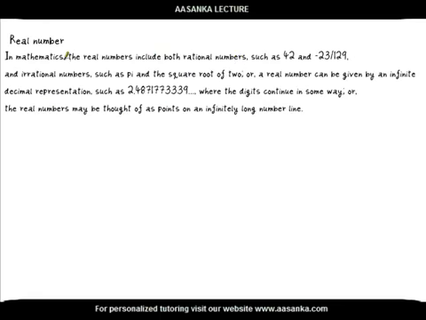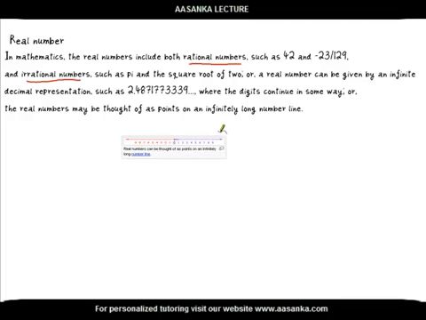Finally, what are real numbers? In mathematics, the real numbers include both rational numbers such as 42, -23 upon 129, and also irrational numbers such as pi, square root of 2, e. So a real number can be given by an infinite decimal representation, where the digits continue in some way, or the real numbers may be thought of as points on an infinitely long number line.